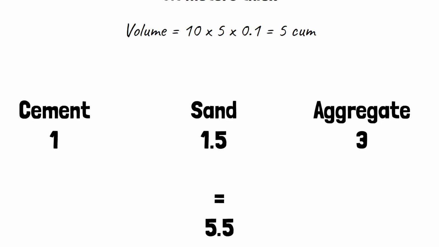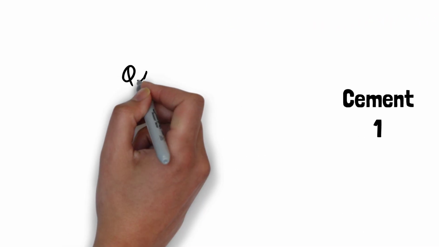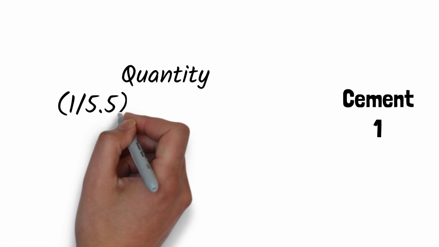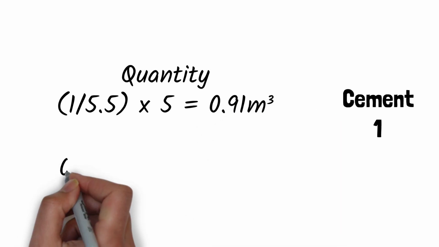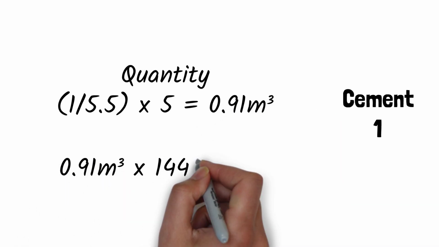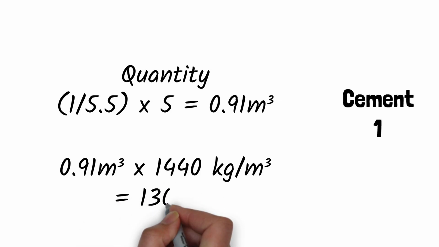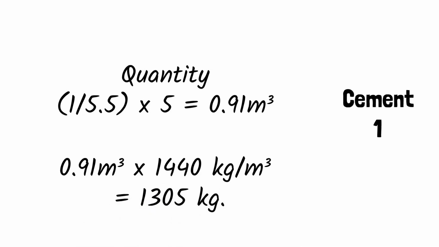For cement, sand, and aggregate, we'll convert from cubic meters to kilograms. Here's how we do it. First, let's calculate cement. Cement equals 0.91 cubic meters. Since cement weighs 1,440 kilograms per cubic meter, we get 1,305 kilograms of cement.